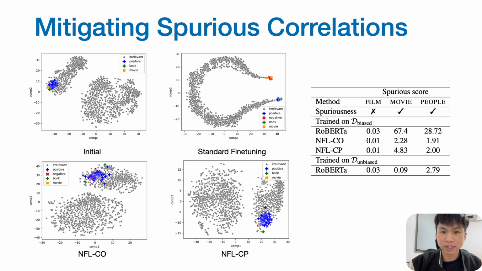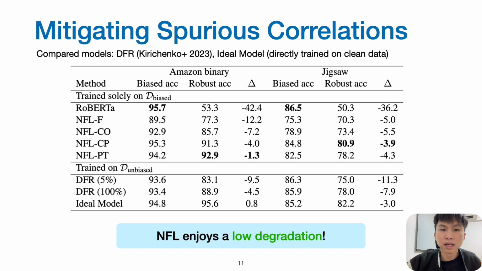As you can see in the diagrams on the left, NFL can effectively prevent misalignment and therefore offers great protection to the models. The table on the right also shows that RoBERTa trained with NFL achieves lower spurious score. We compare NFL with DFR, which requires an additional clean dataset, and also the ideal model, which is directly trained on clean data. While standard fine-tuning exhibits random guess accuracy, NFL enjoys low degradation and high robust accuracy, even without any additional data.